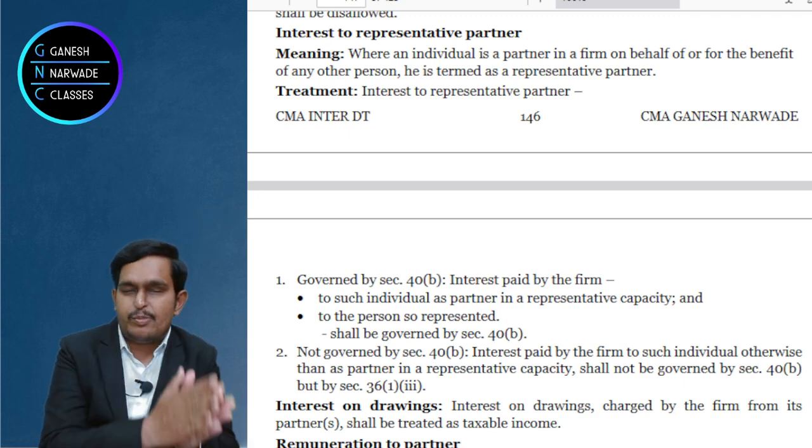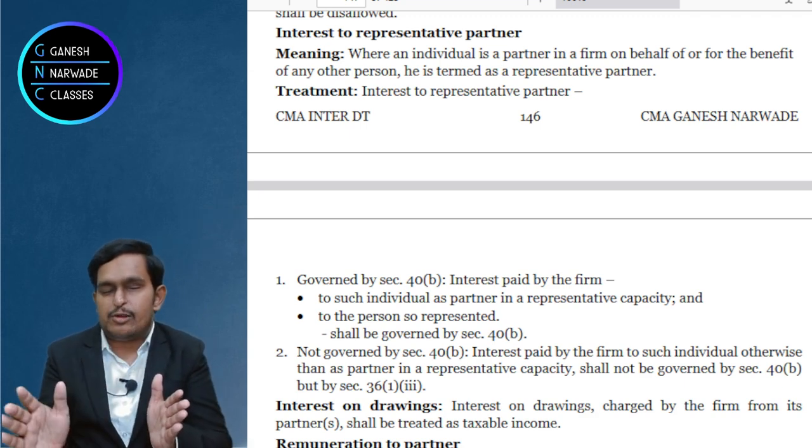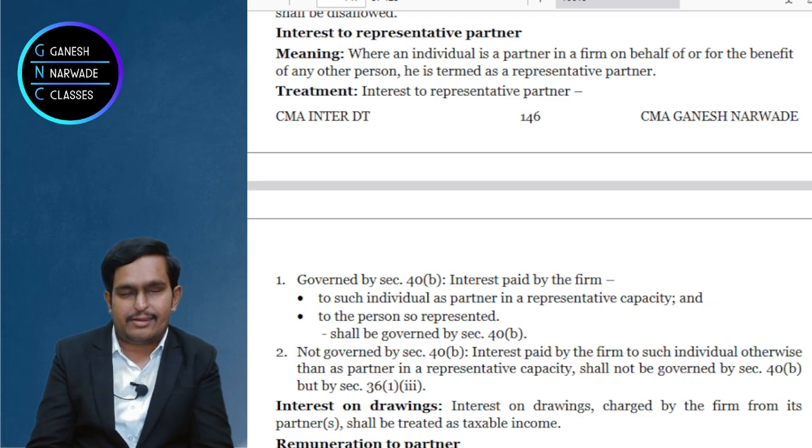If it is an actual partner or a representative partner, it doesn't make a difference. But suppose the representative partner is receiving interest not as a partner. Maybe somebody has given a loan and the representative partner is receiving interest for the loan given to the partnership firm, which he has to pay back to the lender.